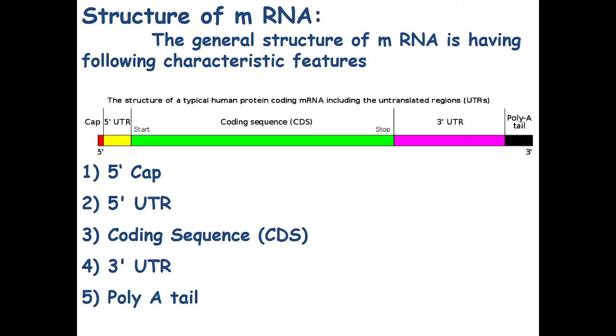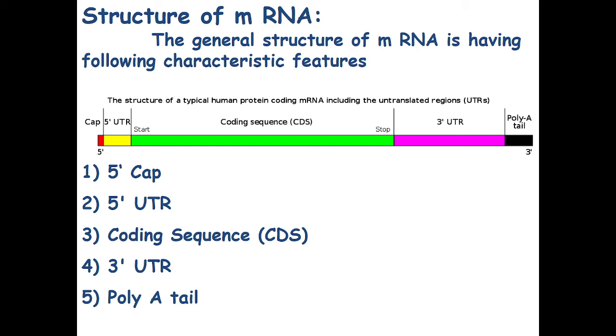It has a 5' cap, a 5' UTR, coding sequence, a 3' UTR, and poly A tail. The 5' cap is a region where there is a G0 capping or guanine nucleotide is added to the 5' end of mRNA, followed by the 5' UTR, that is the 5' untranslated region of mRNA. This means that this region doesn't have information of protein and it will not undergo the process of translation. Thus it is called as untranslated region.